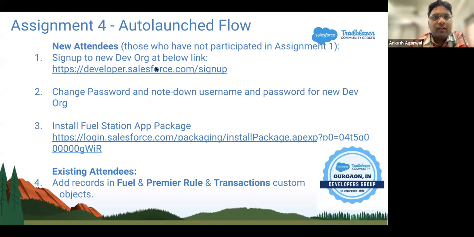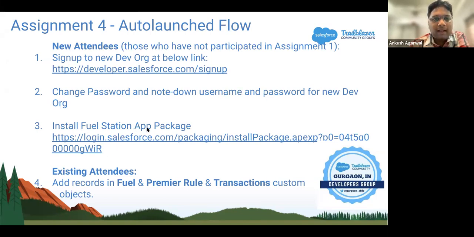So you can just click on it and sign up for a new org, then use that username and password and try to click on this URL. It will ask for a username and password, and you put in this new username and password.